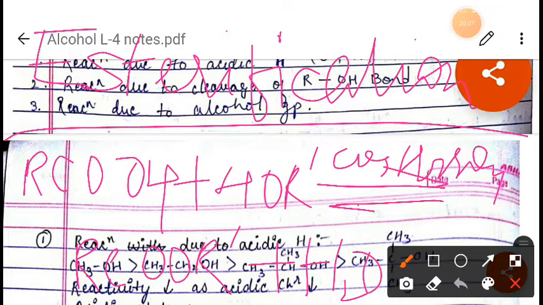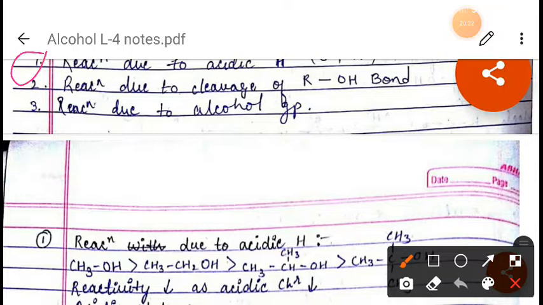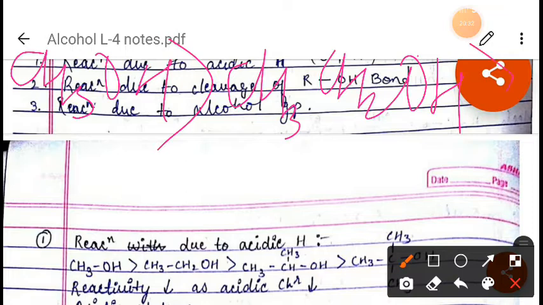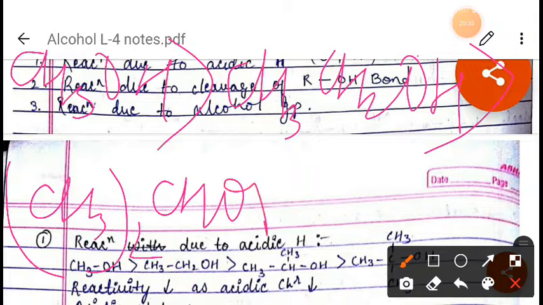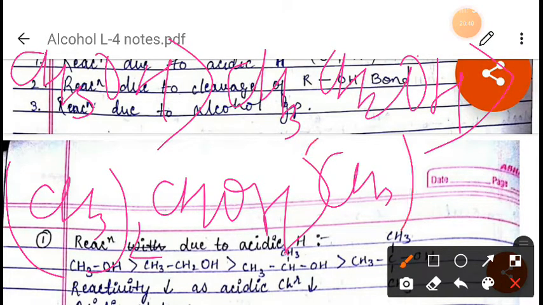Thus, the order of reactivity of alcohols in esterification will be primary, secondary, and tertiary. Like this: CH3OH will show the best esterification, and then CH3CH2OH. After that, (CH3)2CHOH. After that, (CH3)3COH. Why is it happening? Because of the steric hindrance of the bulky group, it will be difficult to prepare esters of tertiary alcohols.